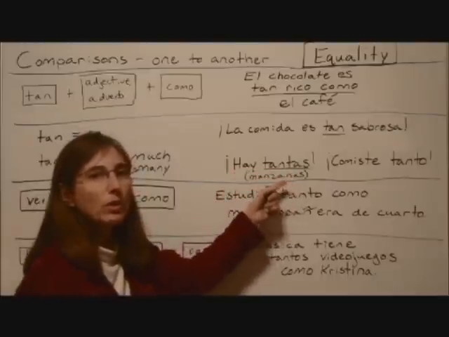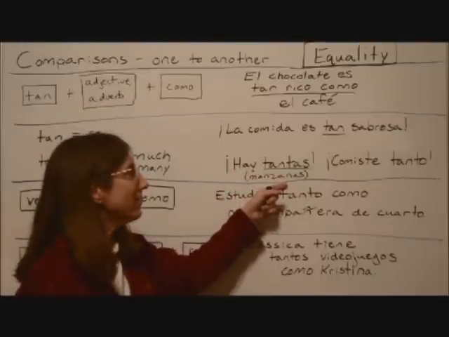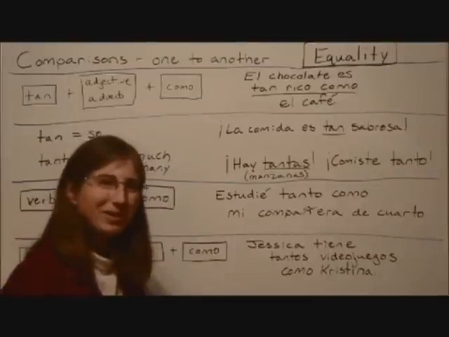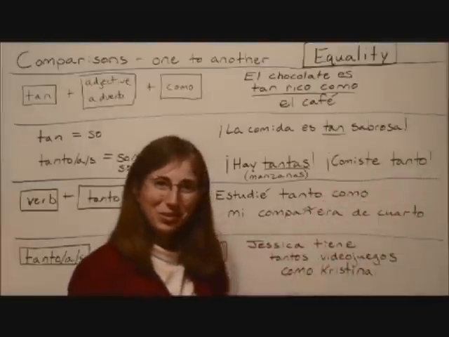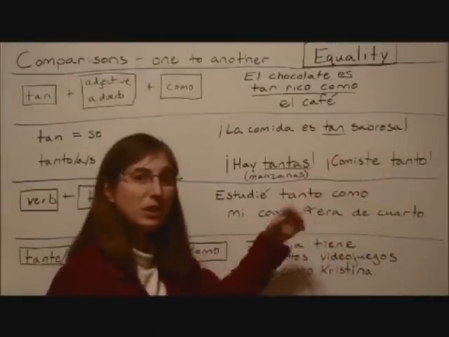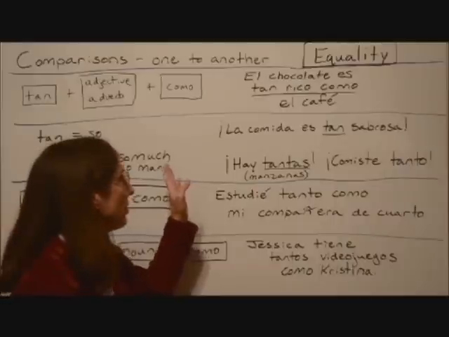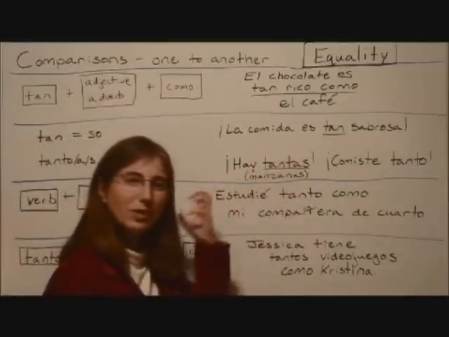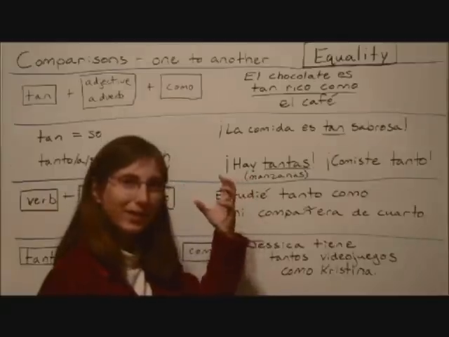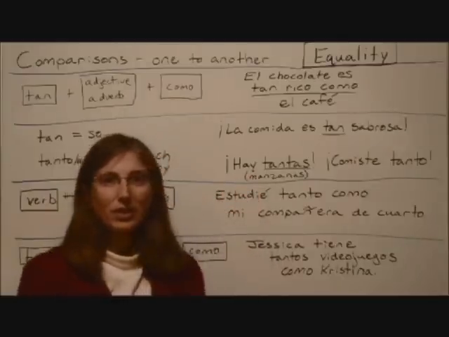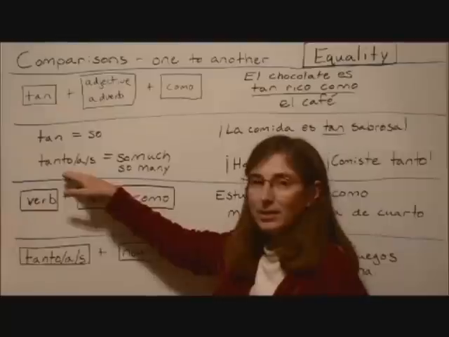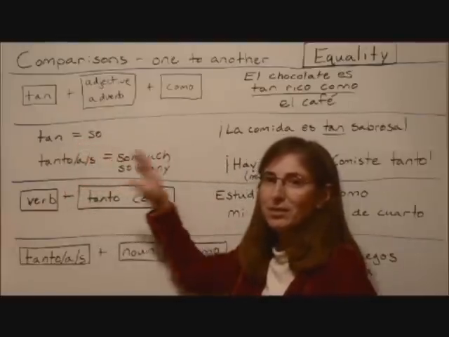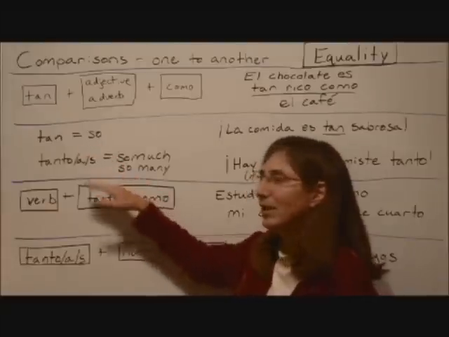There are so many apples. Hay tantas manzanas. Okay? Or you could say, you ate so much. Comiste tanto. Okay? You ate so much. Notice how with this structure, we usually have exclamation points because it's a sentence with emphasis, okay? It's an exclamatory sentence. So tan and tantos can be used kind of standalone to emphasize the activity that's happening.